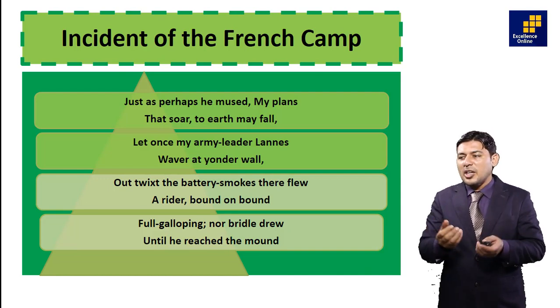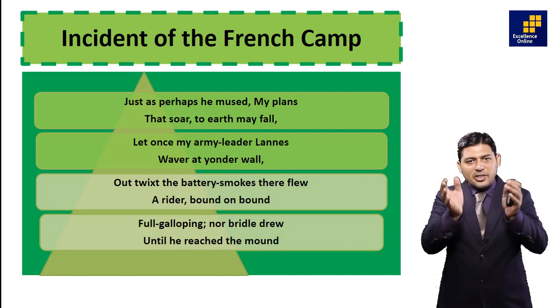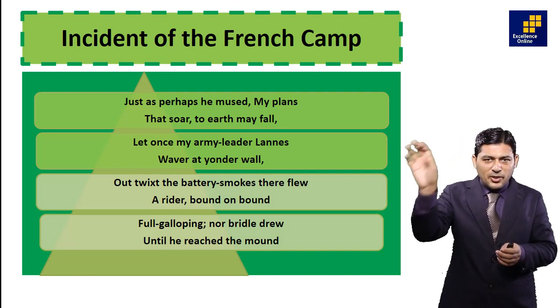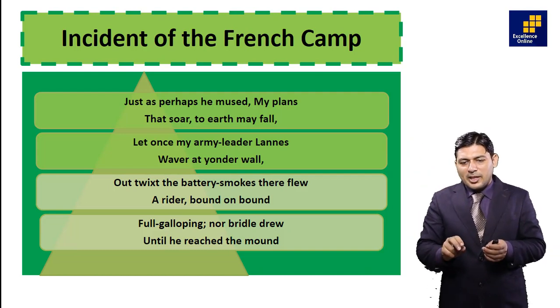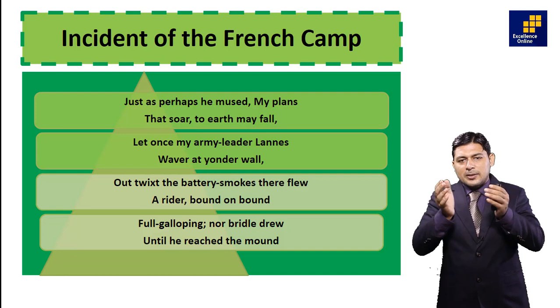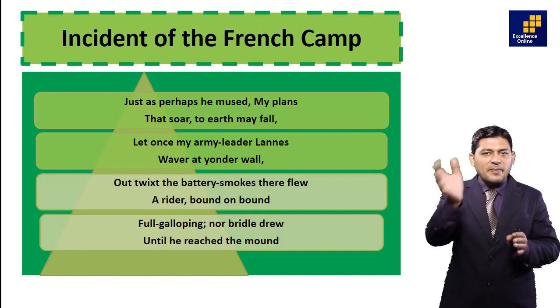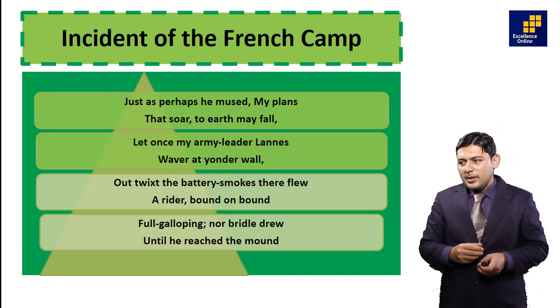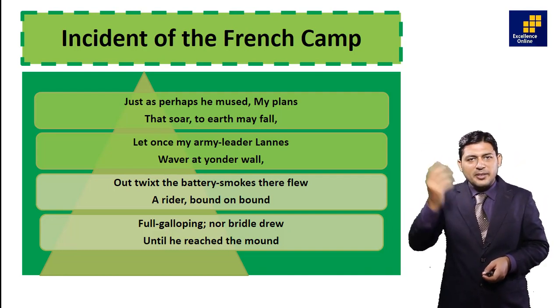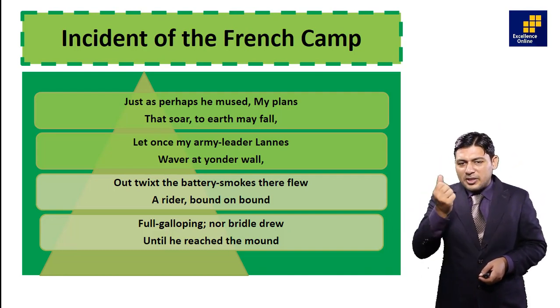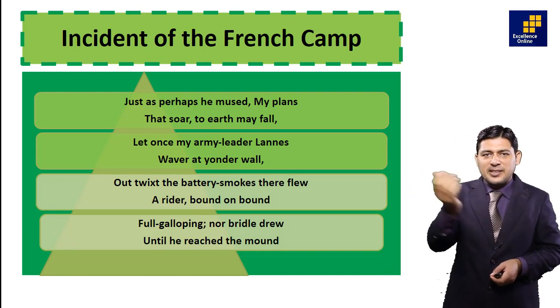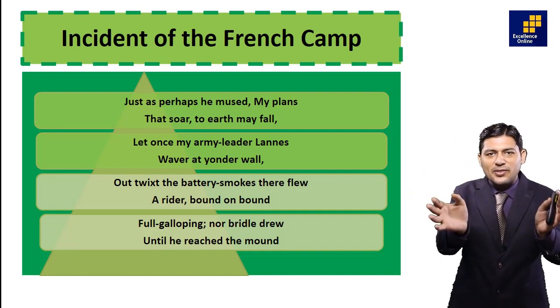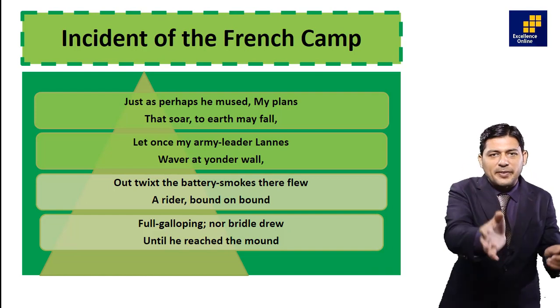In this stanza we have got Napoleon Bonaparte again. He was observing the situation. There were two armies. He thought whether the Germans would be defeated or they would defeat the Germans. He was just imagining this. Then he thought of his army leader Lannes, who would come and discuss the situation regarding the field.